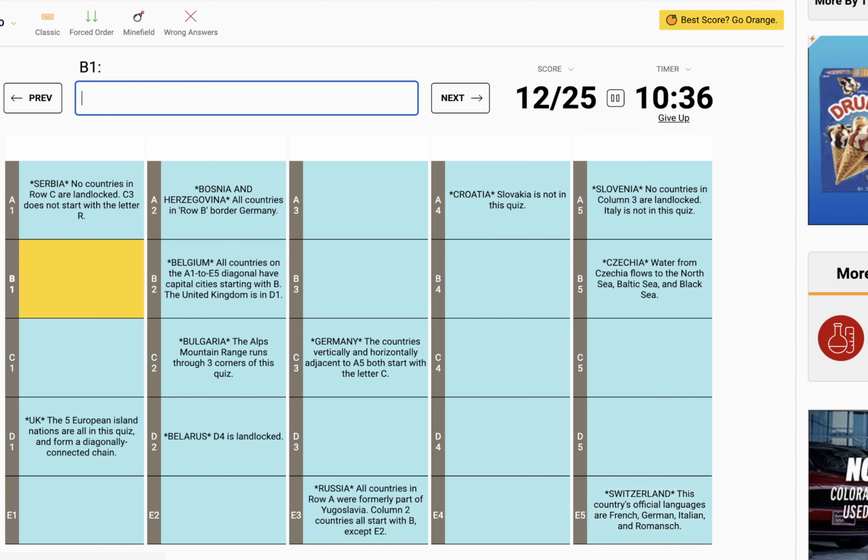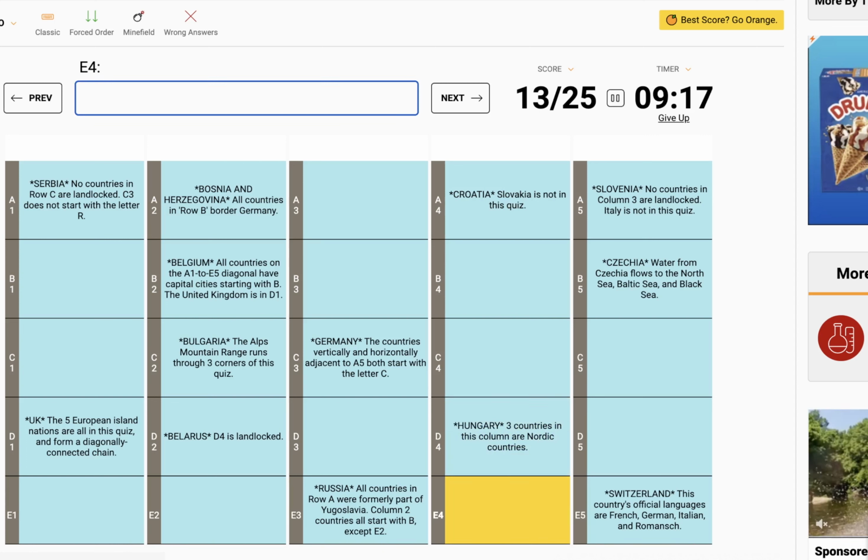Okay, so we have a lot of clues here. Switzerland. This country's official languages are French, German, Italian, and Romansh. That doesn't help me. I'm thinking Romania's. No, Romania is not landlocked. I'm thinking it has a sea border on its eastern side, probably. No, I know it does. I think that's either the Black Sea or the Dead Sea. Is it Hungary? Are there any other options? We have Bern. There's no Bratislava. Okay, so wait, that must be why it tells us Slovakia is not in the quiz. So this is going to be Hungary.